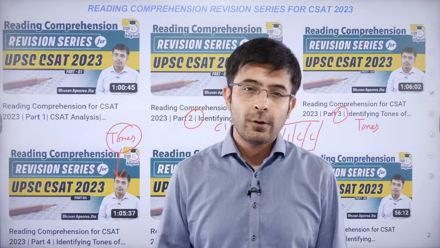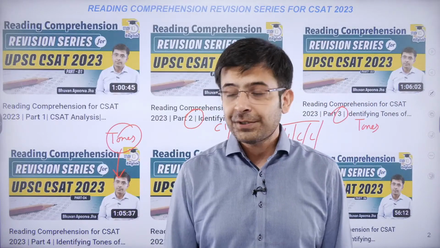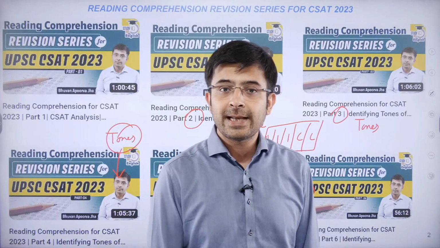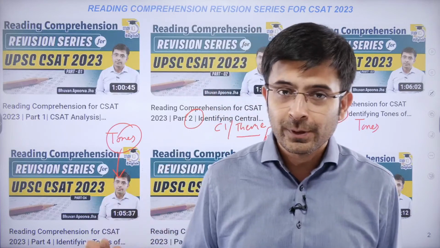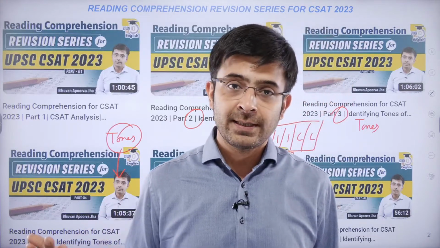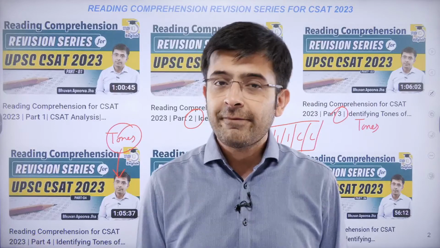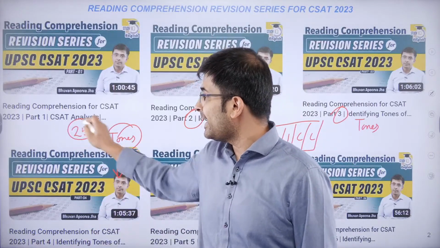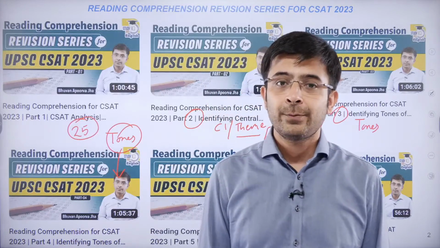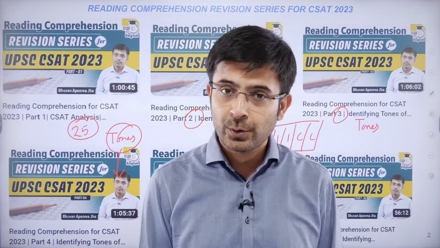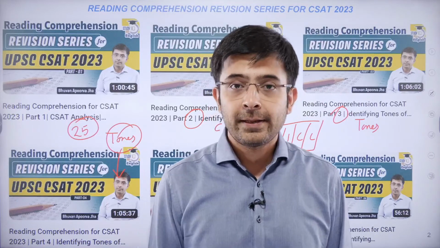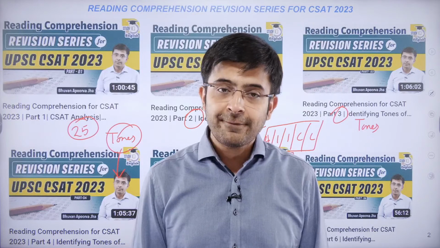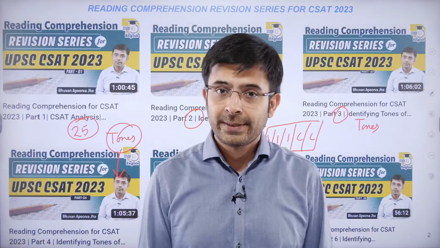Okay, 24 odd passages. So 30 questions out of 80, one third of the paper almost, which will give you a sense of the surprise that students faced after they faced the number of questions that they did. Now, on an average, I've told you that roughly you can expect somewhere around 25, but 2019 was one of those years where UPSC went out with a vengeance against the students. The topics were difficult, not easy, definitely not easy, and the questions that followed were tricky, to say the least.